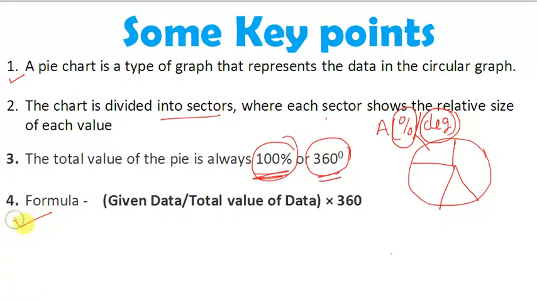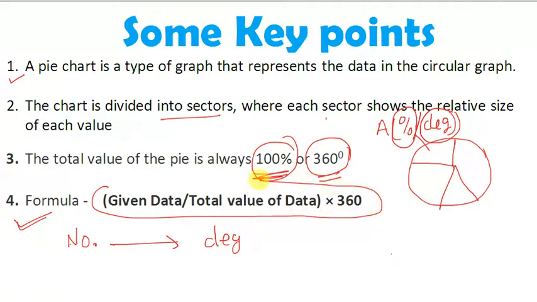The next point is the formula we are going to use. Basically we use the formula in four types. We can convert the value in number into the value in degree, then we will use this formula: given data upon total value of data into 360.